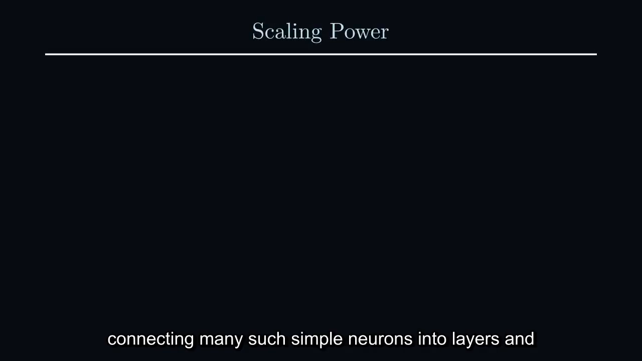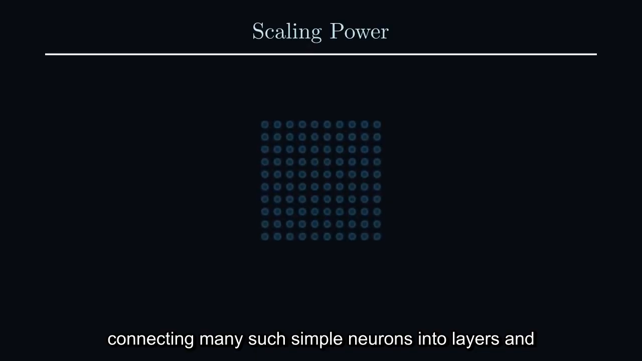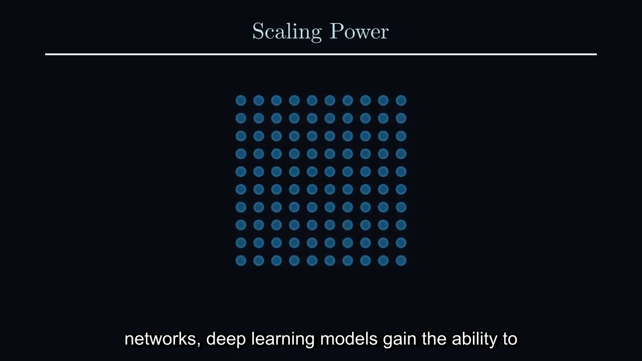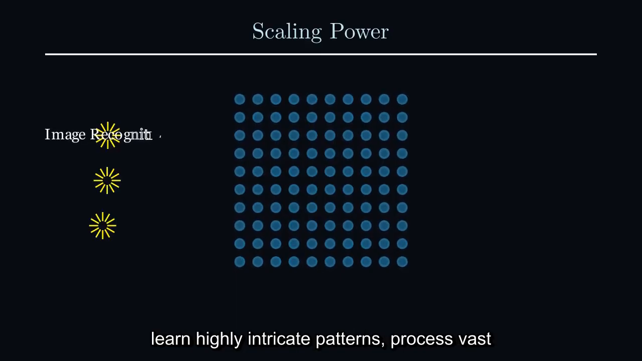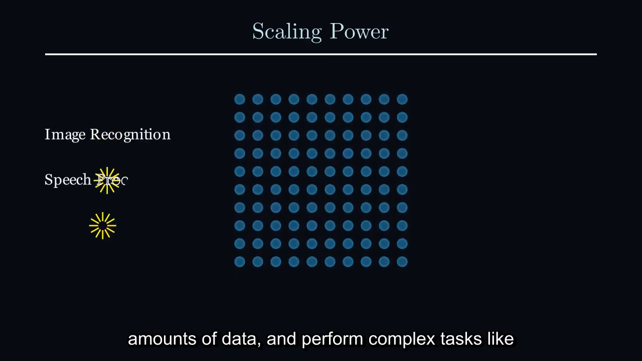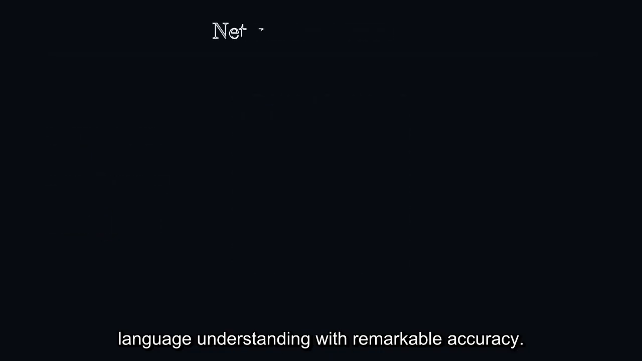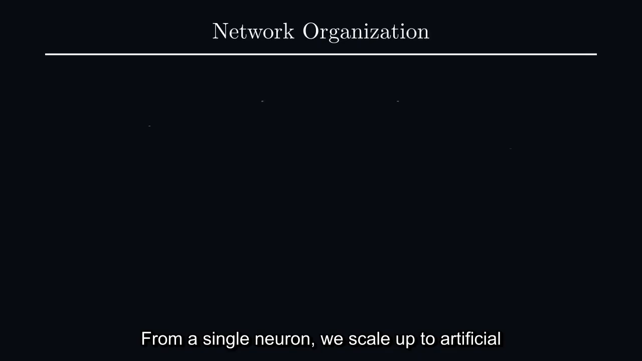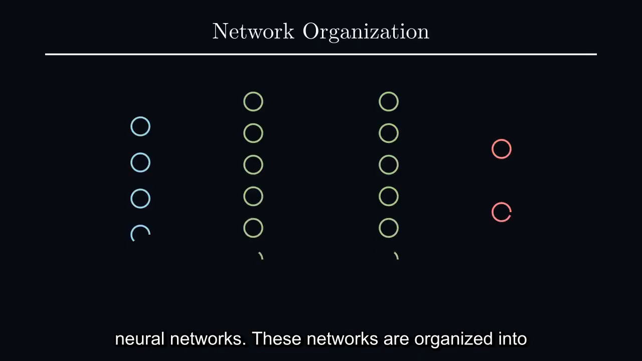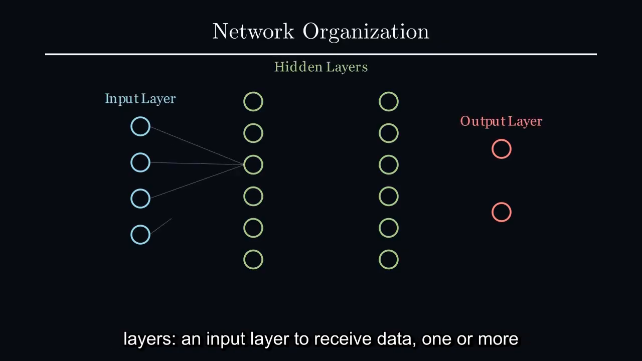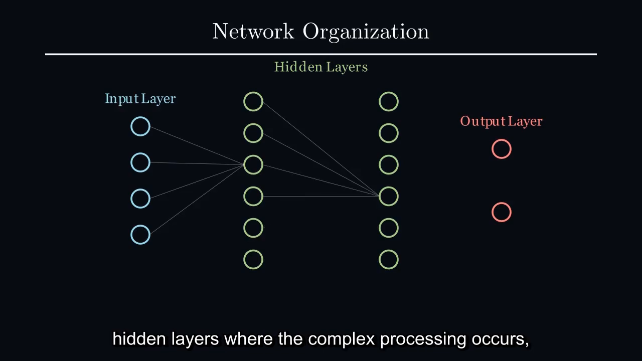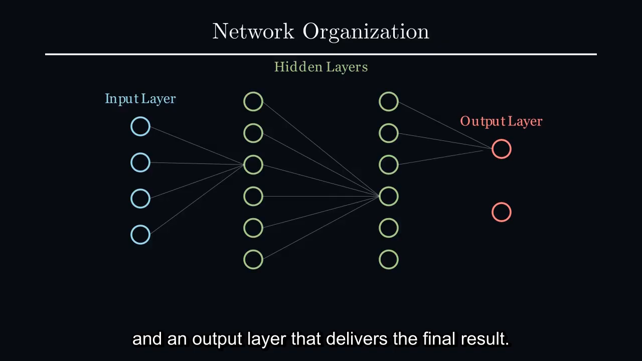By connecting many such simple neurons into layers and networks, deep learning models gain the ability to learn highly intricate patterns, process vast amounts of data, and perform complex tasks like image recognition, speech processing, and natural language understanding with remarkable accuracy. From a single neuron, we scale up to artificial neural networks. These networks are organized into layers, an input layer to receive data, one or more hidden layers where the complex processing occurs, and an output layer that delivers the final result.